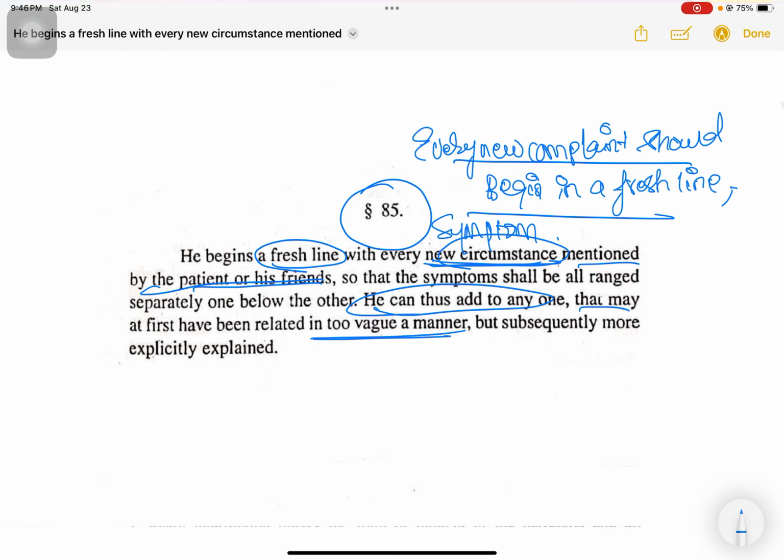This is why we have to start every new complaint in a fresh line, so that if the patient at a later point adds more information about an initial complaint that he had narrated earlier, we will have space to add it in that particular section itself, and we will get the complete symptom in one section of the case sheet. So this is the reason why every new complaint should begin in a fresh line.